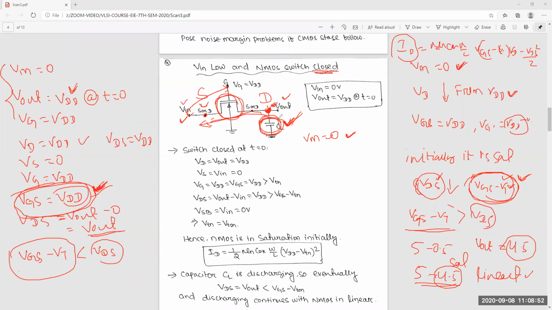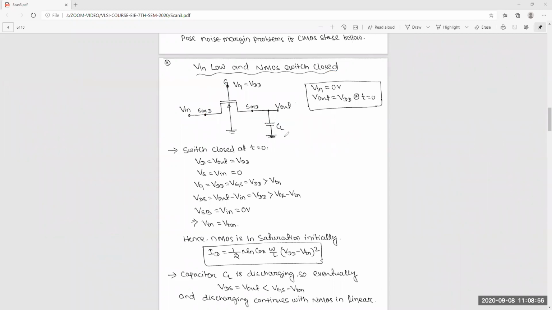So here the conclusion is: in NMOS, when you give a 0 at the input, at the output we will get 0. In the previous case we gave VDD but got VDD minus VTN.